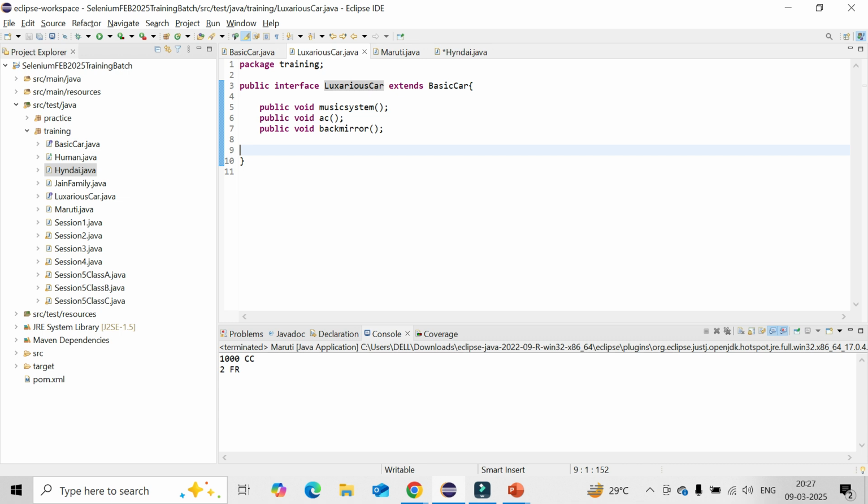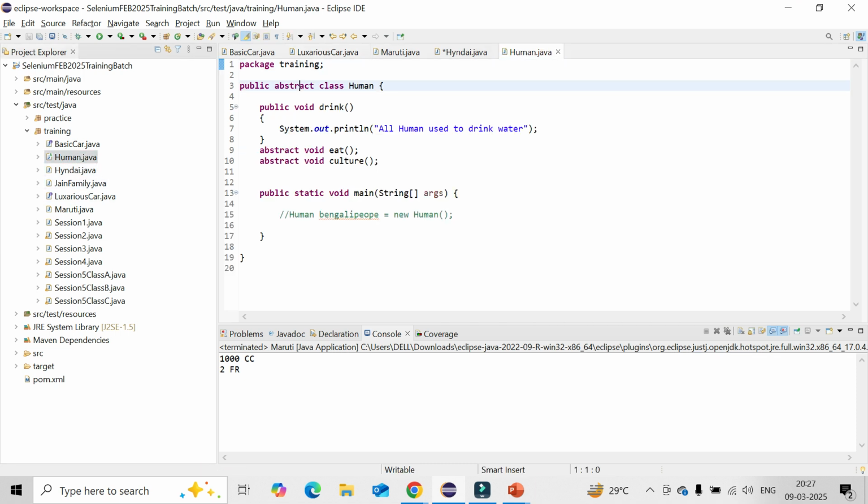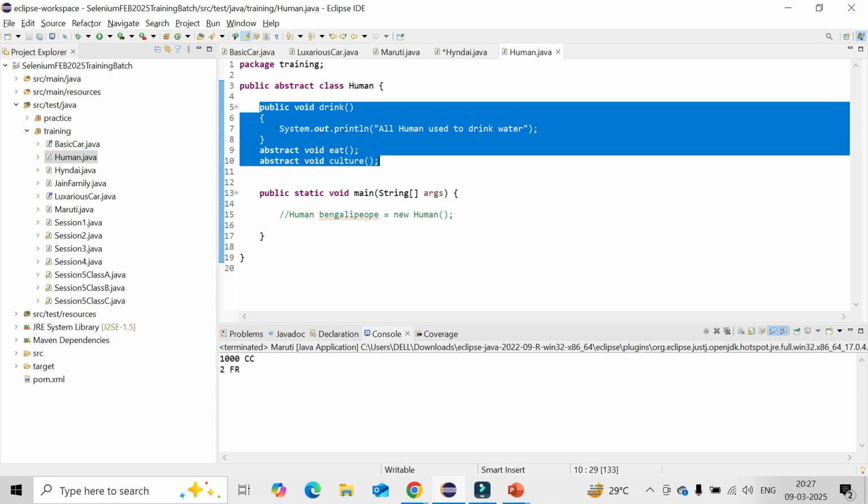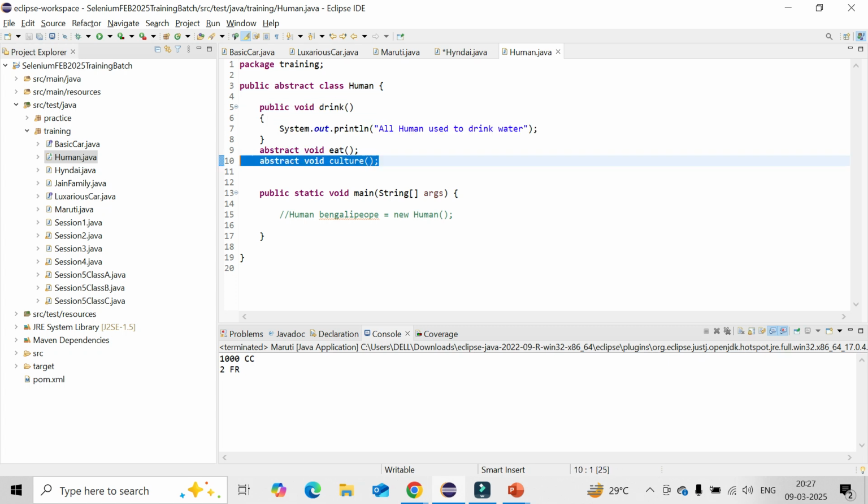In case you are creating an abstract class, you need to use the keyword abstract as well. In the abstract class, I can have both abstract methods and non-abstract methods. But in case I want to create an abstract method, I again need to use the abstract keyword to define that the method is abstract in nature.